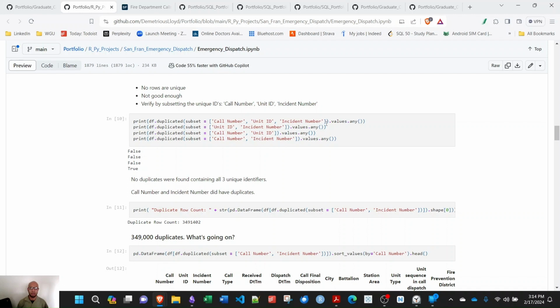Then I did some permutations. So unit ID, incident number, unit ID, call number, incident number. All three combinations of what you could have. So for the first three, there were not any duplicates. But if you see here, call number and incident number, it does have duplicates in the set.